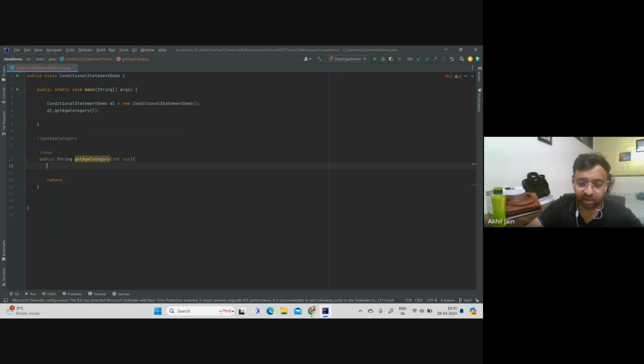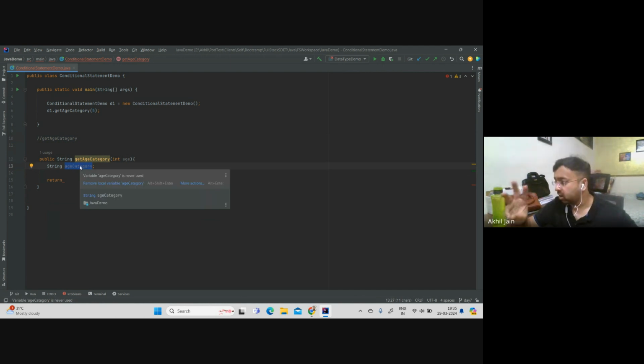I will say, sorry, not int, string ageCategory. And let's not assign any value. We will assign a value based on a logic, but in the end, after the logic, ageCategory will hold one of the three values: child, adult, or senior citizen.